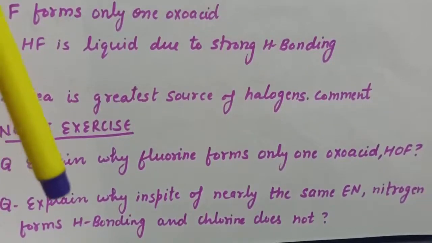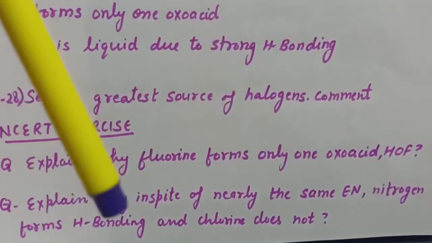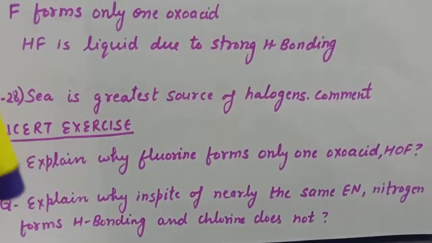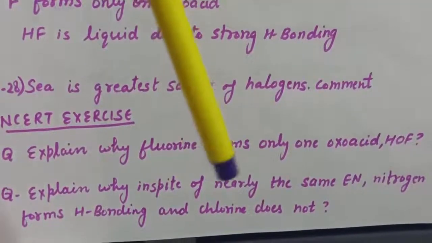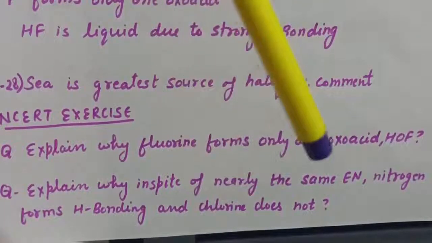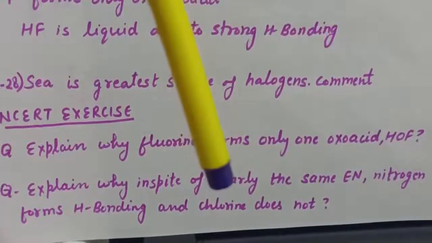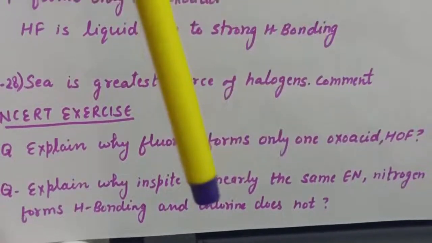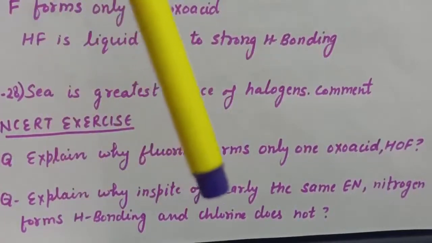Next question is, explain why, in spite of nearly the same electronegativity, nitrogen forms hydrogen bonding and chlorine does not. The answer for this question can be explained on the basis of size. Nitrogen and chlorine both have the same electronegativity, but nitrogen belongs to the second period whereas chlorine belongs to the third period. Or you can say that nitrogen is smaller in size as compared to chlorine, and that is why nitrogen forms hydrogen bonding whereas chlorine does not.